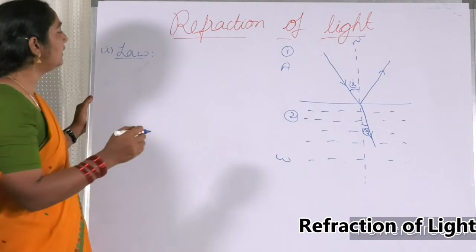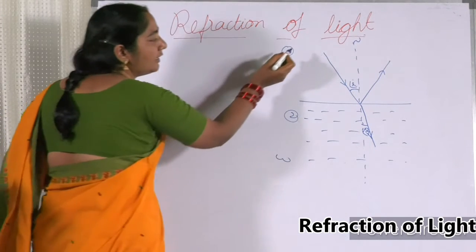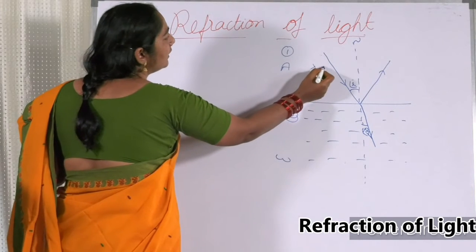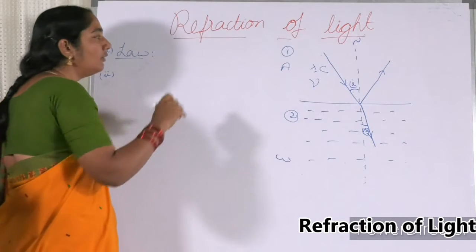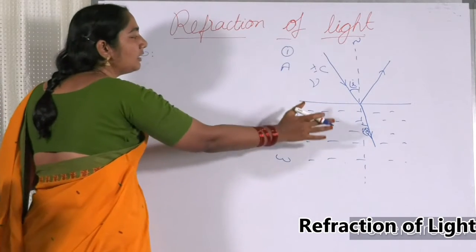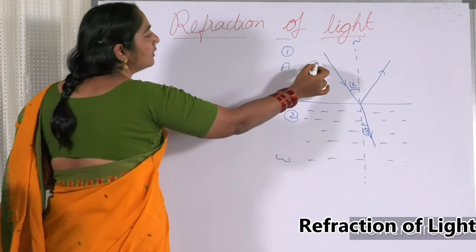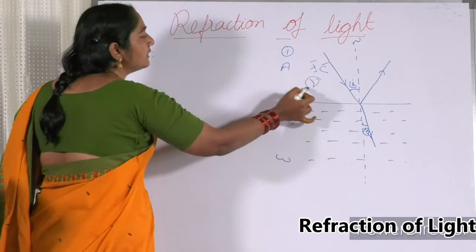Next, the second thing is, when a ray is moving, the ray is having a wavelength, it is having some velocity, it is having frequency. When it is moving from one medium to the other medium, the velocity is changing. The wavelength and velocity, both of them are changing, but frequency is not changing.